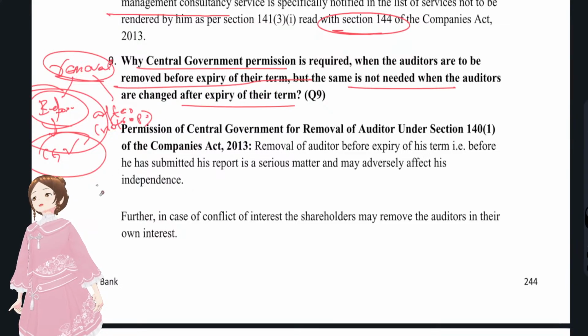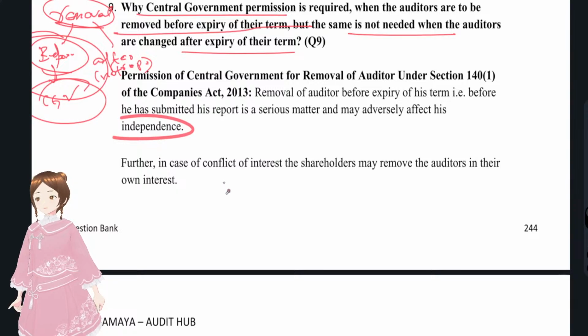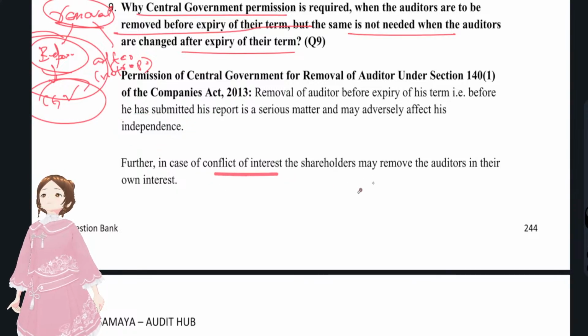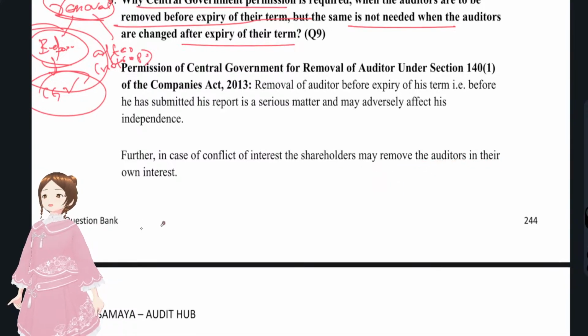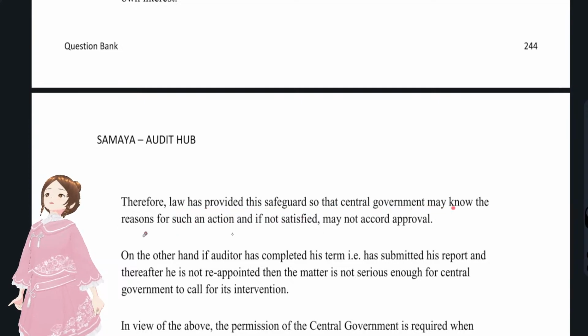You see, the company had made a fraud, and the company has used intimidation threats, that is, they were forcing the auditor, or like showing a knife and saying you don't have to give an unmodified opinion, you have to not report this fraud and all. That's actually affecting the independence of the auditor, right? So that's why it's a serious matter on the independence of the auditor. So there might be a conflict of interest between the auditor and the shareholders, who may remove the auditor in their own interest, and the law has provided a safeguard so that the central government may know the reasons for such action.